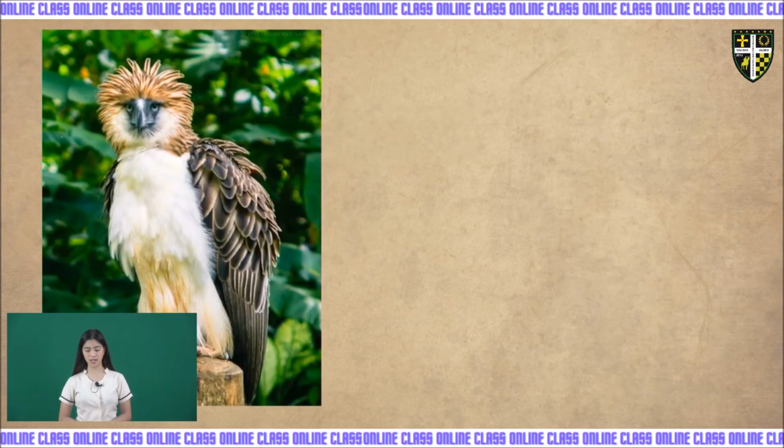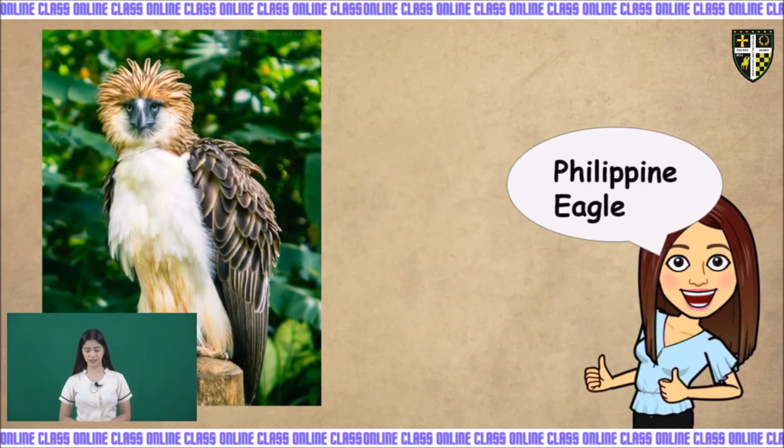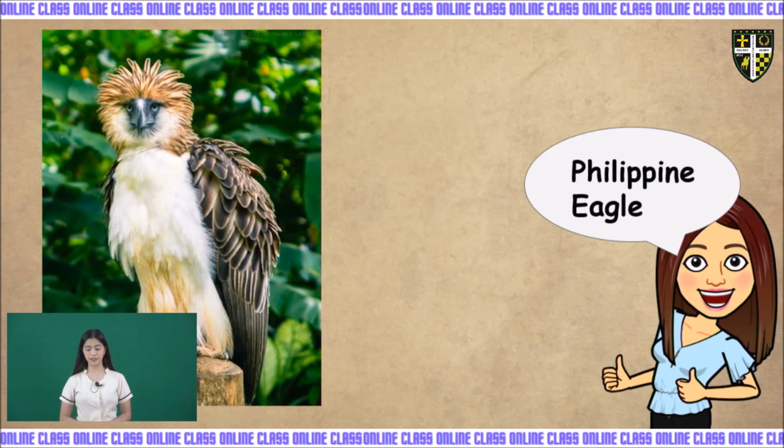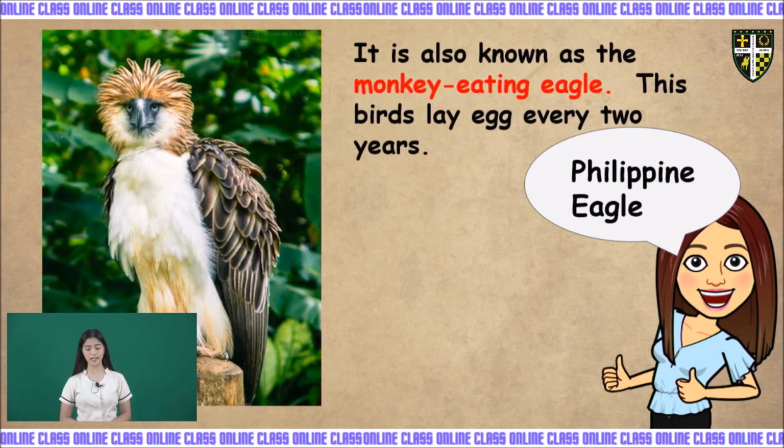And the next one is, what is that? Do you know what kind of bird that is? Very good. That is the Philippine eagle. And the Philippine eagle is also known as the monkey-eating eagle. These birds lay eggs every 2 years. Again, kids, the Philippine eagle lays eggs every 2 years.